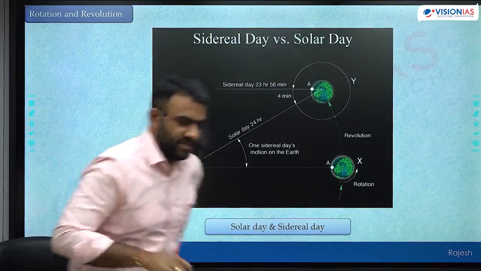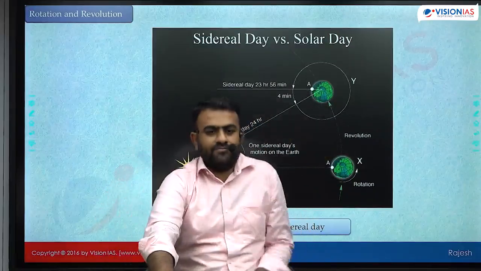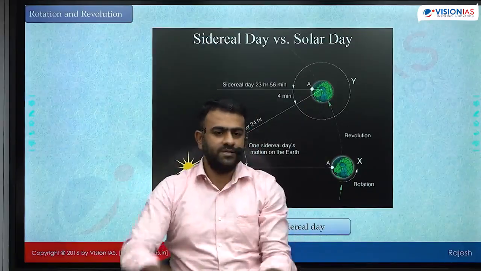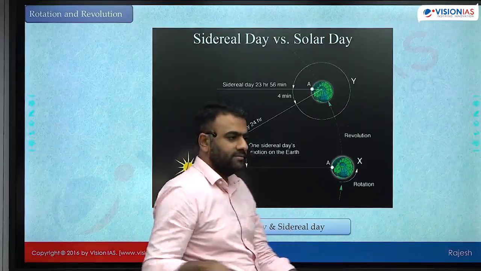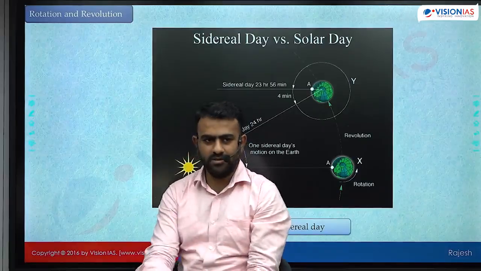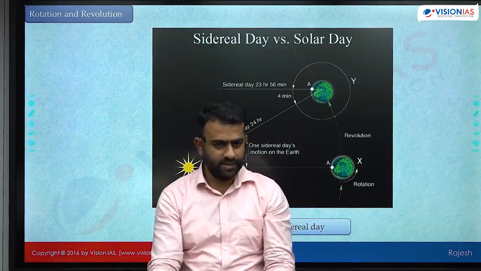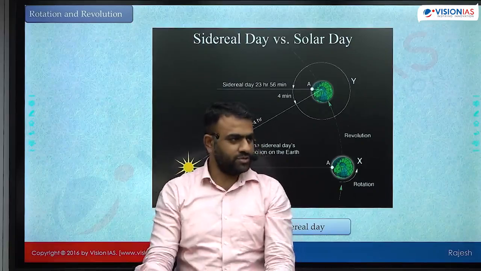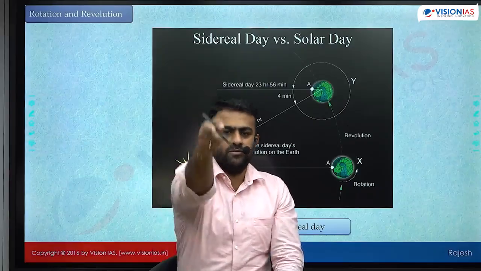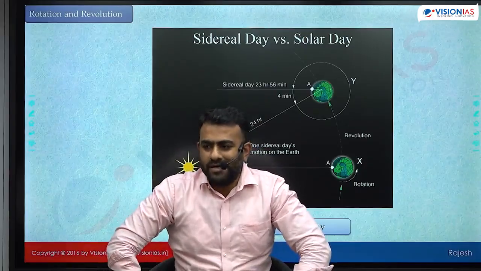Okay, I'll give you a demonstration. Imagine myself Earth. This camera is sun. And I start to rotate. If I complete 360 degrees of rotation and come back to the same position of camera, I have completed 360 degrees, yes. I am also seeing the sun at the same position. In this case, the sidereal day is equal to solar day. Sun is back at the same position. But it doesn't happen like this.